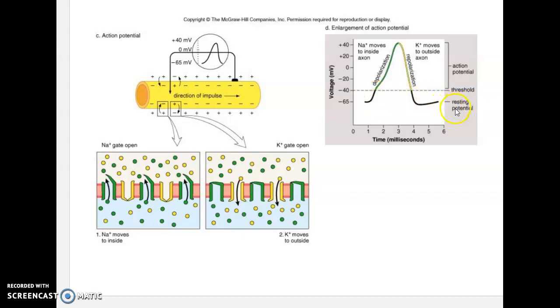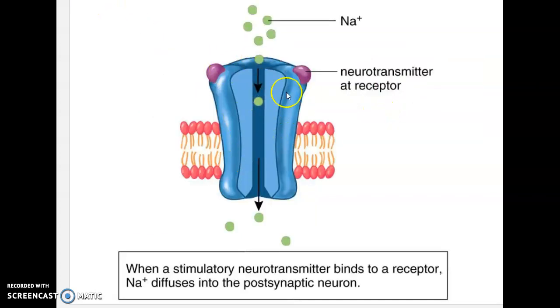Okay, our next potential was actually called the synaptic or graded potential. The synaptic or graded potential is this section of the graph here. It's what's causing us to either reach threshold or keep us from reaching threshold, and that's caused by the chemically gated channels. Here's a chemically gated channel.